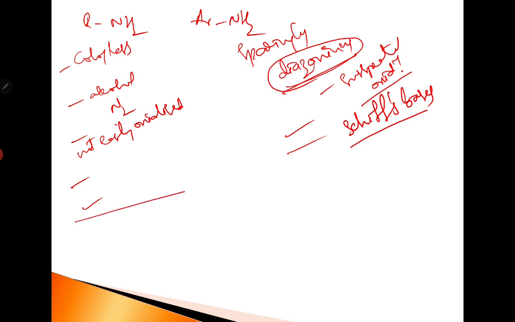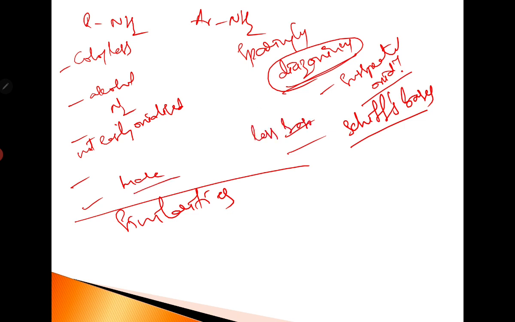There are also a few similarities. Aliphatic amines are more basic in nature, and aromatic amines are less basic when compared to aliphatic amines. As for similarities, both can be alkylated at the NH2 functional group, and on alkylation they both give secondary and tertiary amines, because NH2 is a primary functional group. So on alkylation, when treated with RX or alkyl halides, they give secondary and tertiary amines.